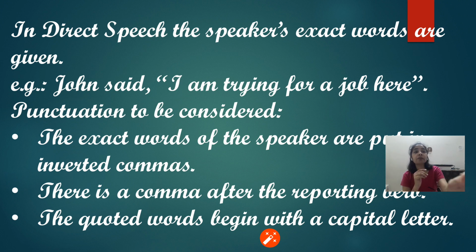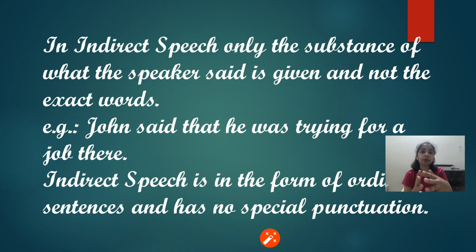In indirect speech, we do not convey the thing exactly in the words of the speaker. What happens in indirect speech? Only the substance of what the speaker said is given and not the exact words. That means we are just conveying the message of that particular person, but we are not pretending to be that person or saying the exact words of that person.